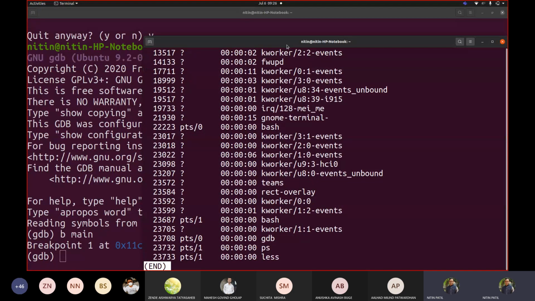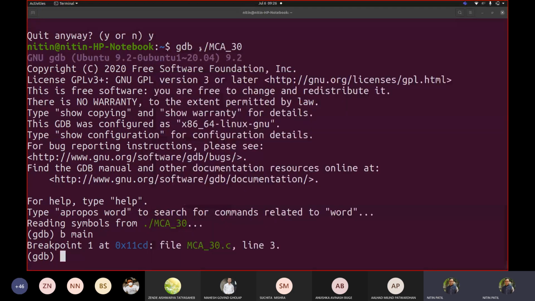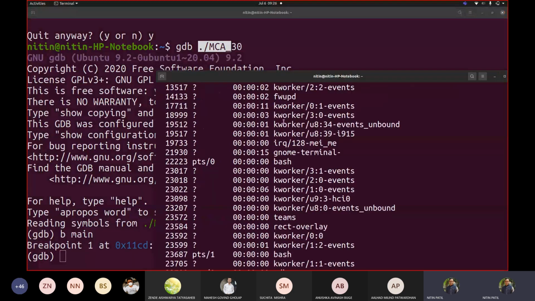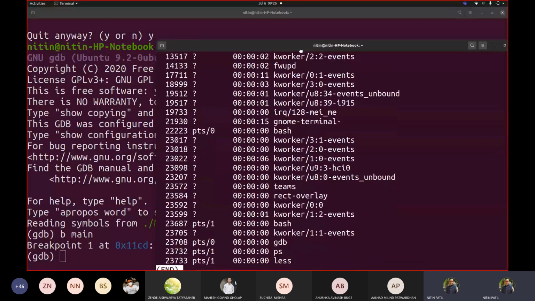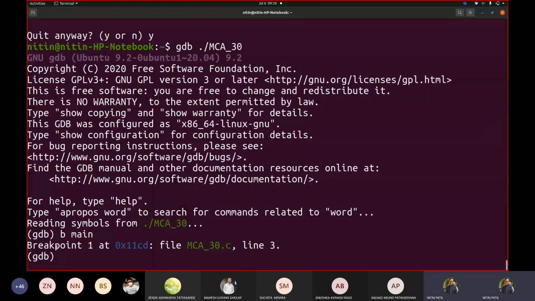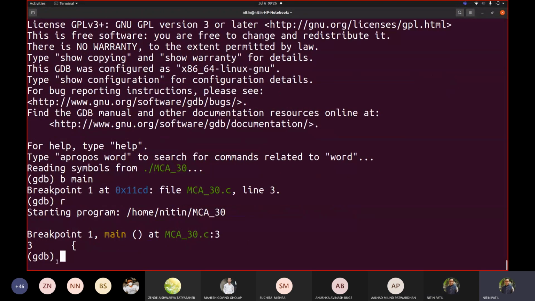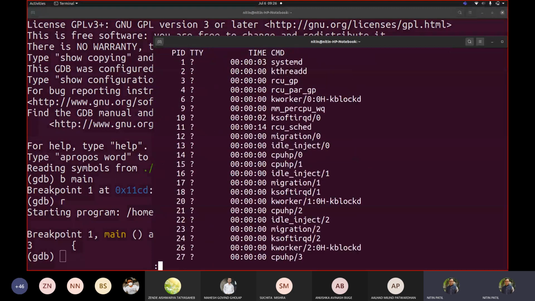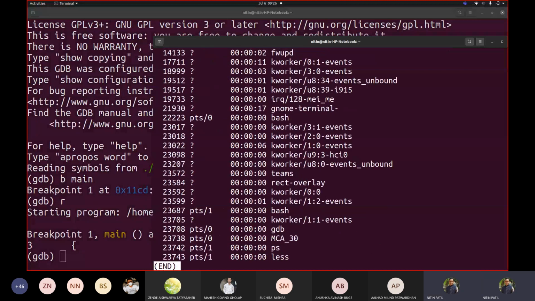What was the program name? We wrote ./MCA30. Correct. So that program name cannot be seen here yet. So we need to say now R. Now when we say R, it says I am starting this program which is of this name. So now if I go back and check this one, and go below, you will see MCA30 occurred. Now this program became a process with this ID.